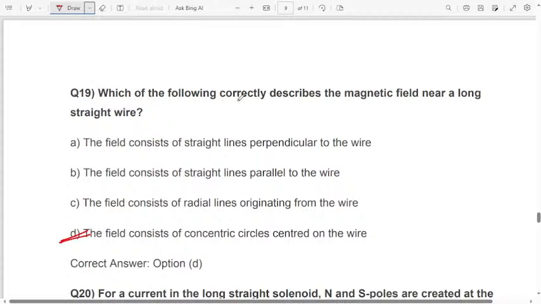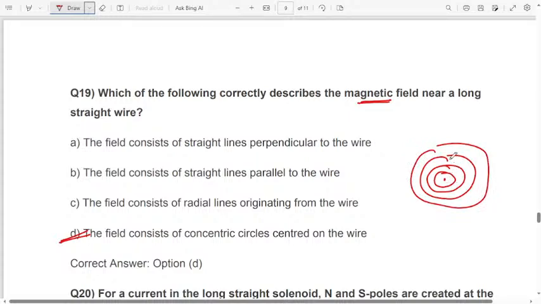Here, which of the following correctly describe the magnetic field near a long straight wire? Always the magnetic field lines consist of concentric circles like this. The center will be the same. They will be like this, concentric circles. The center for all the circles will be the same.